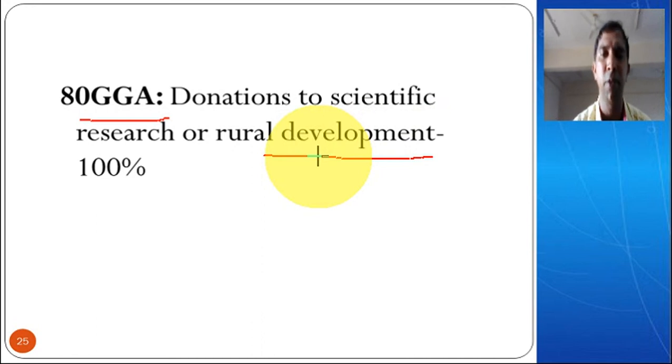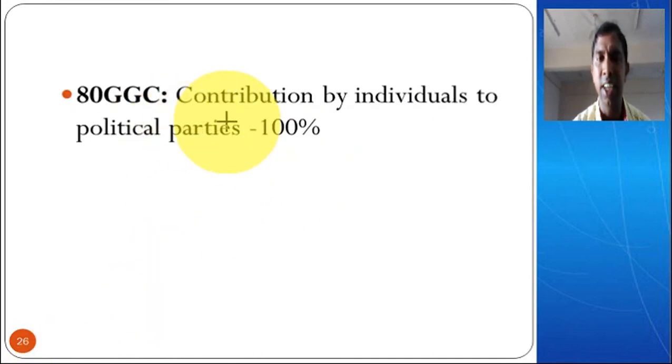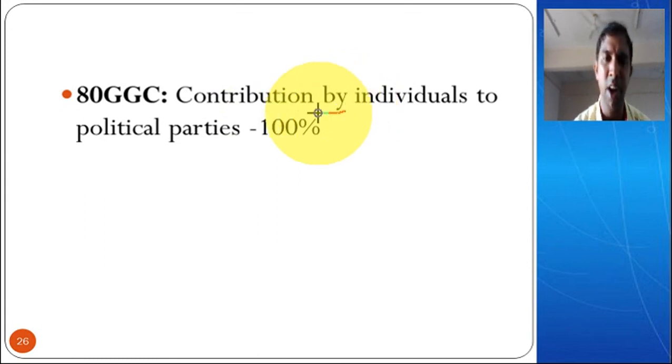So whatever the amount may be, it may be 20 crores, it may be 1 lakh, the entire amount can be claimed as deduction. That is 80GGA. Then 80GGC. This deduction is mainly given to those individuals who are donating to a political party. If you are donating any amount to a political party, then you can claim 100% of that amount. For example, if you are paying 1 crore to a political party, then the entire 1 crore can be claimed as a deduction under section 80GGC from your gross total income.